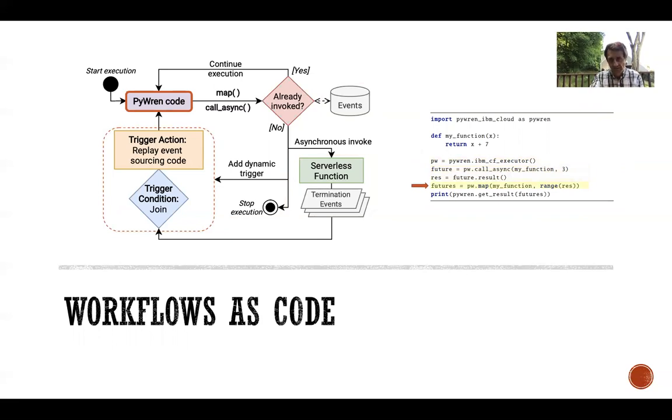In this case, if it is a map, again, we add a dynamic trigger, we invoke all functions in parallel, and we suspend again until the aggregation trigger detects the termination of all events, and we can continue, use event sourcing, and finish this workflow.